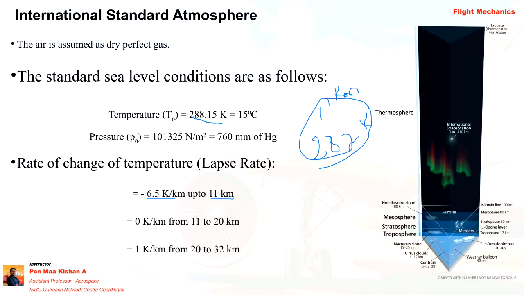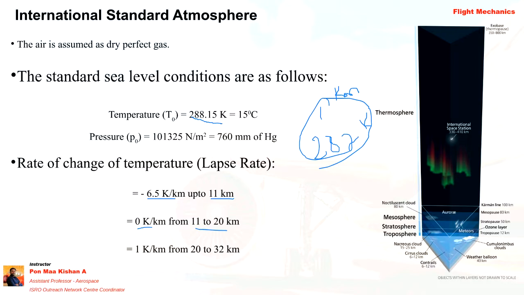When the aircraft is flying and you want to do calculations in the stratosphere, let's say 11 to 20 kilometer, the troposphere layer is 0 to 11 kilometer. Some might have given 50 kilometer, depending upon the graphical representation. At 11 to 20 kilometer the temperature is constant, so the lapse rate is 0 Kelvin per kilometer.